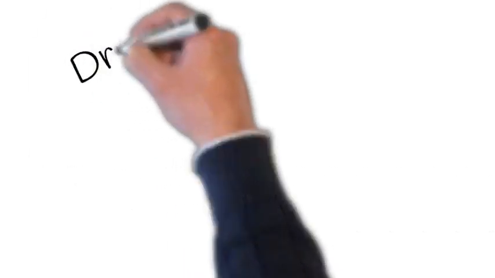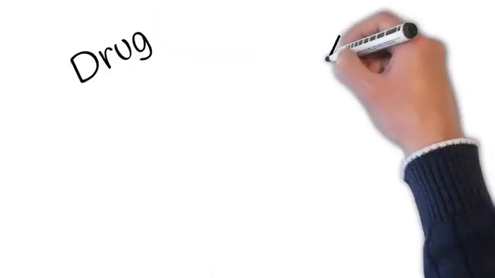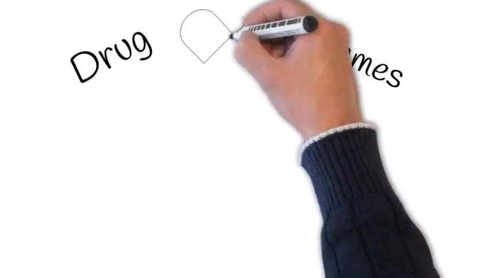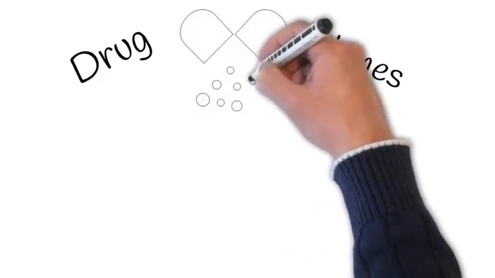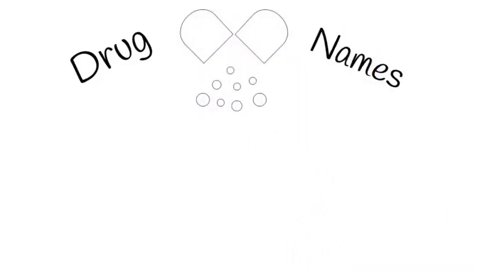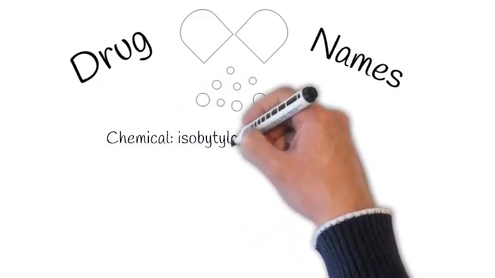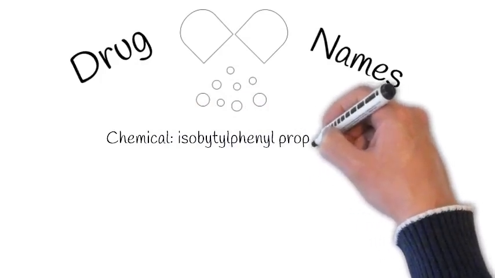Within the pharmaceutical category, all of the drugs are given three names. First, they're given a chemical name. The chemical name is given according to the chemical constitution of a drug. An example is isobutylphenyl propionic acid.